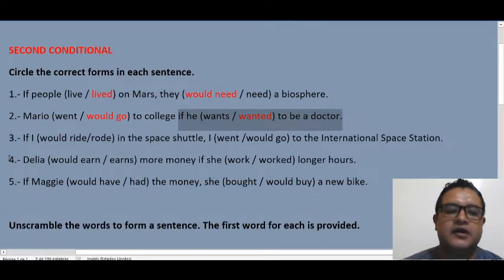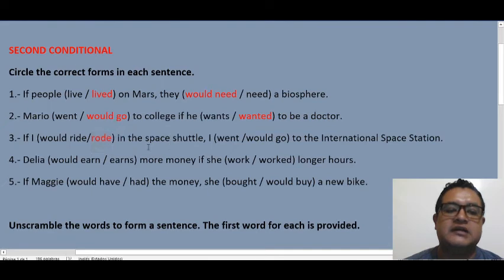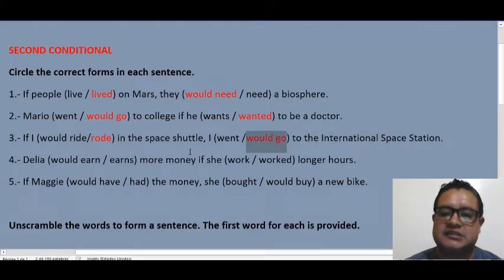Okay. Number three. Here, my sentence is starting with if. So if I rode in the space shuttle, if I used the past simple here, I need to use the modal here. I could go to the International Space Station in this case.